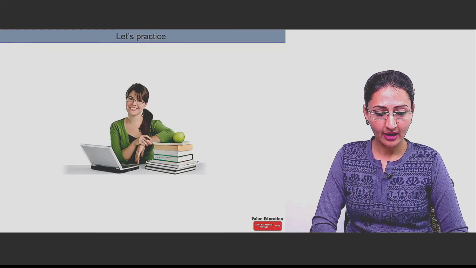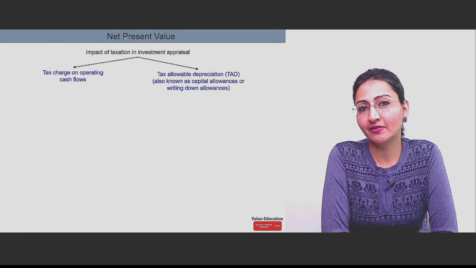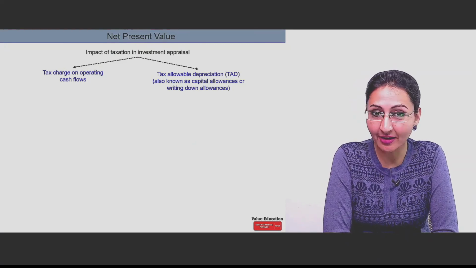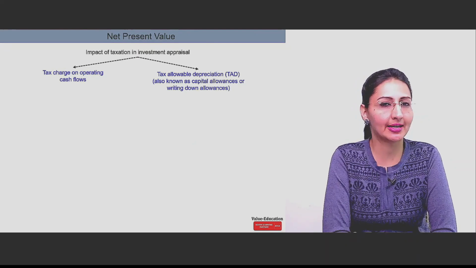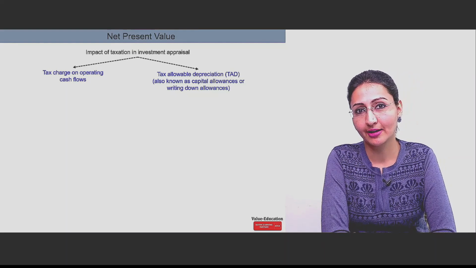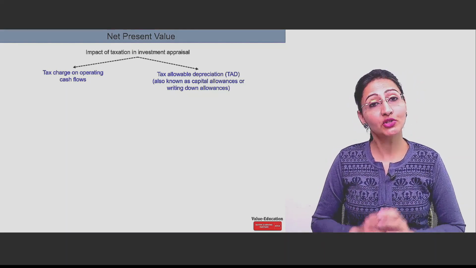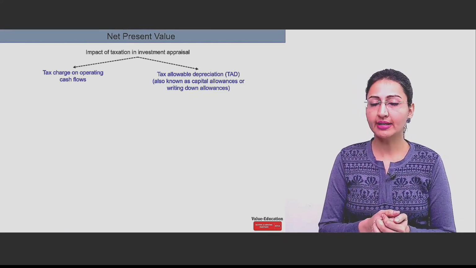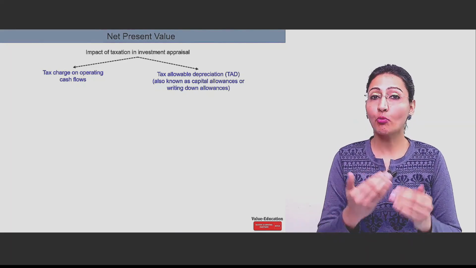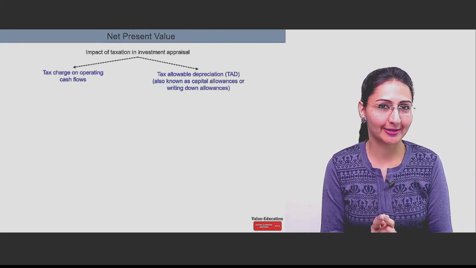Now coming ahead, what we have to do now is the net present value, specifically giving an impact of taxation. That means here we will have to see how taxation has to be dealt with when we are using the NPV method of investment appraisal. So tax, you have to consider two different treatments here which relate to two different items. One is simple, when you will get some positive cash flows, that means operating gain, I should say, you need to pay some tax charge on that.